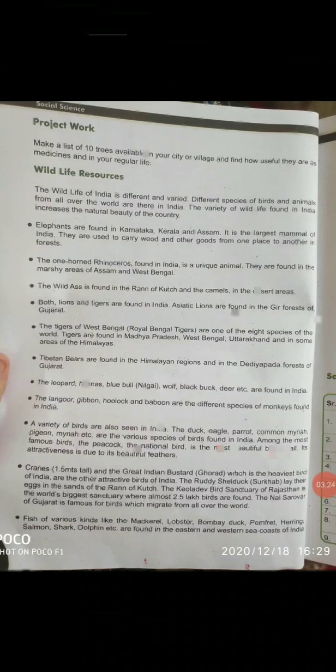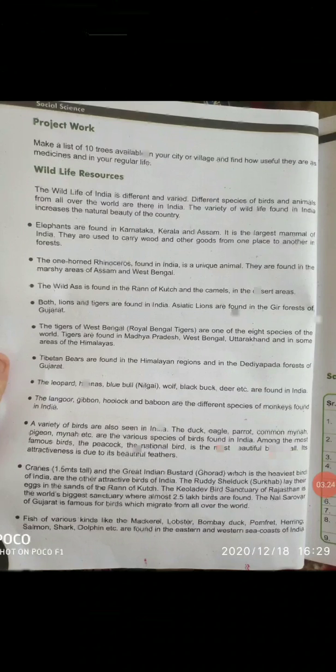So, here different points are given. So, you can read it. It is given about elephants and many other animals and birds. The wild ass, the tigers of West Bengal, leopards, variety of birds are given. Birds include cranes, etc. Okay, fish, variety of fish and all, it is given here. So only you have to read this. You read the points and it is given easily, you can understand.